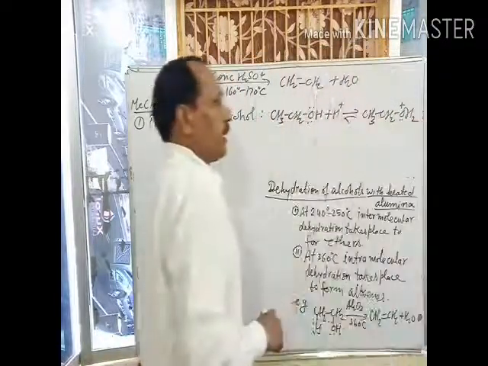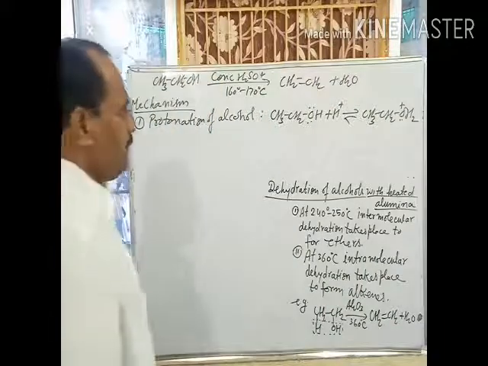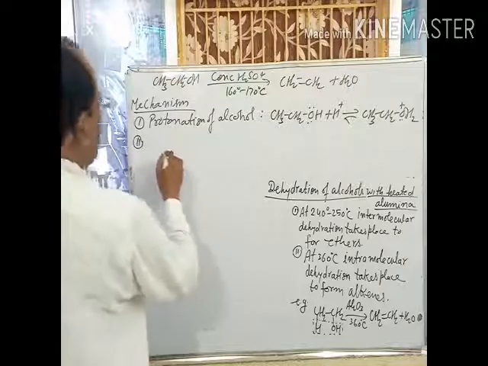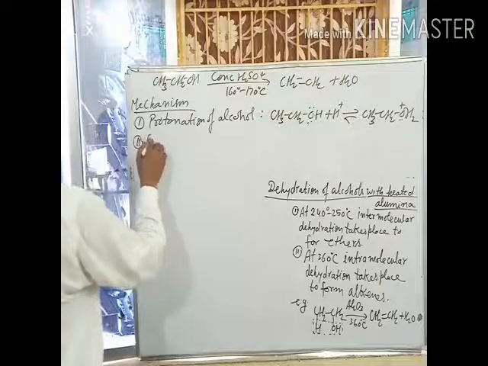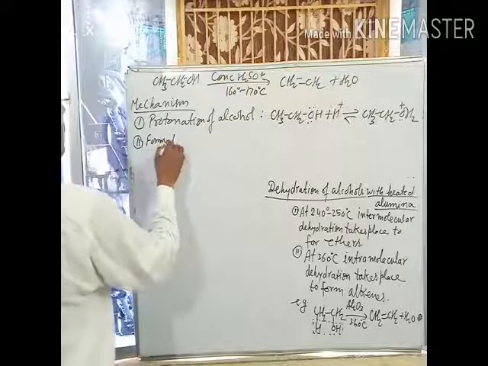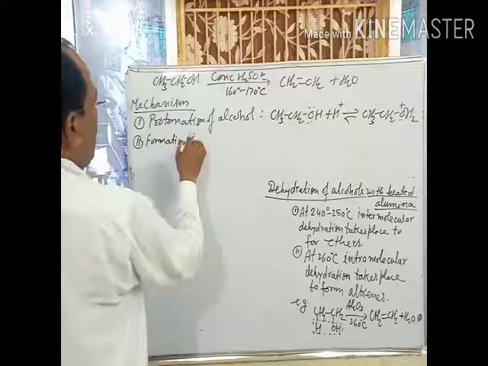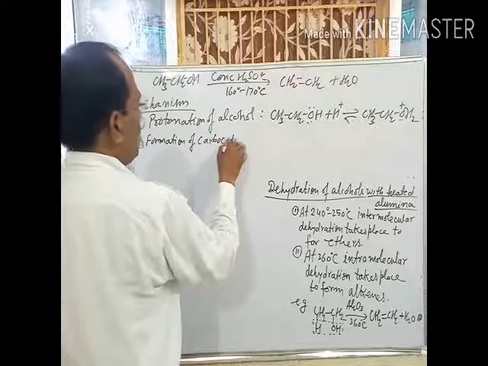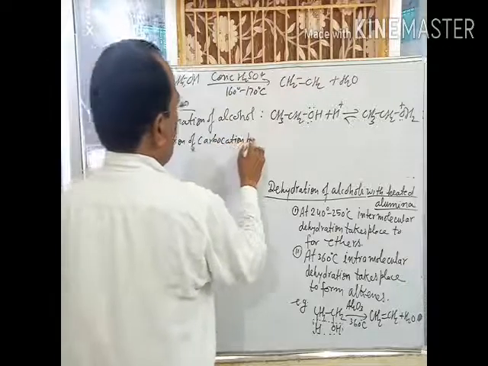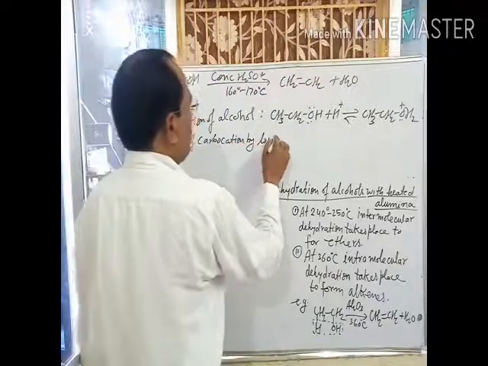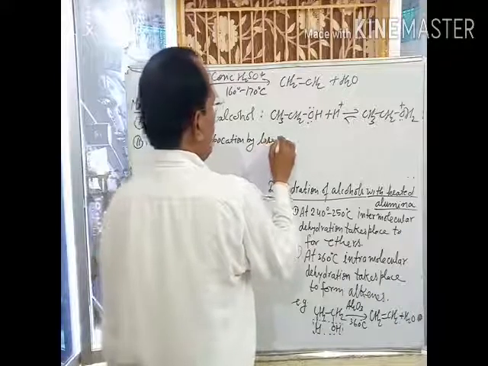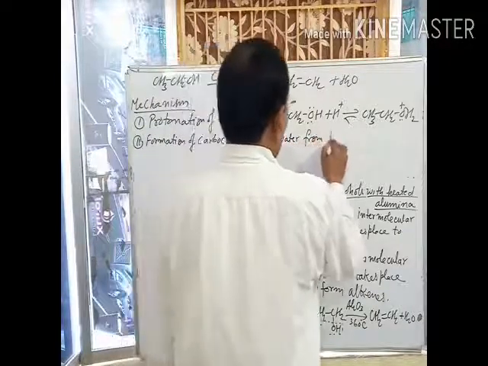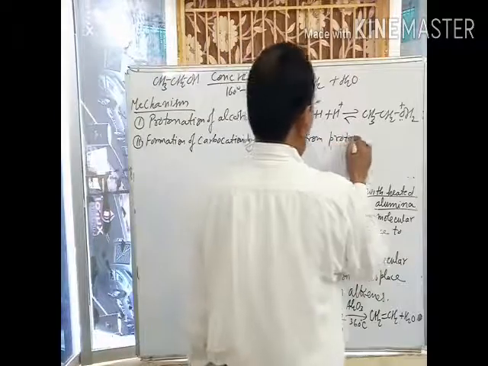This is protonated alcohol. In the second step, loss of water takes place, that means formation of carbocation by the loss of water from protonated alcohol.